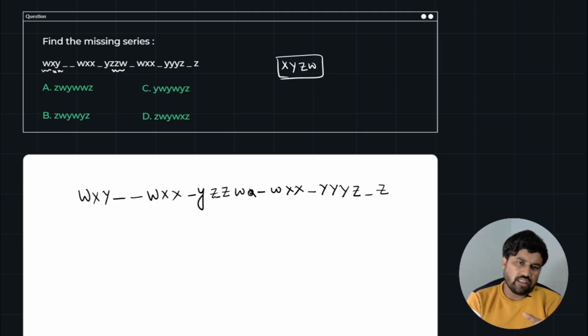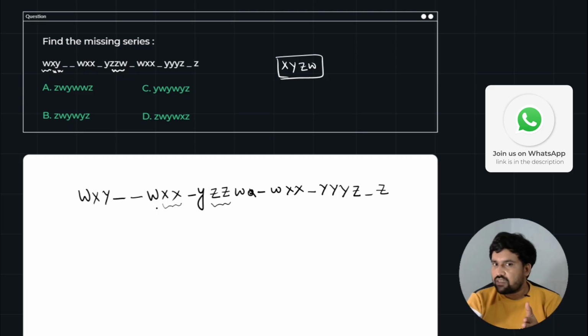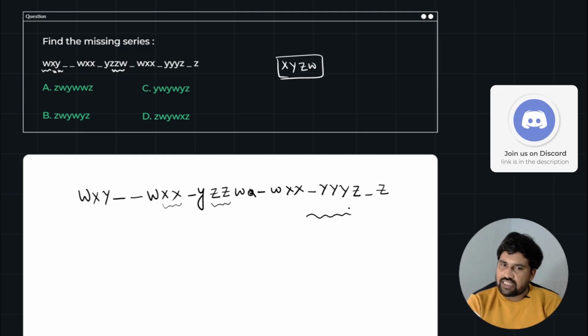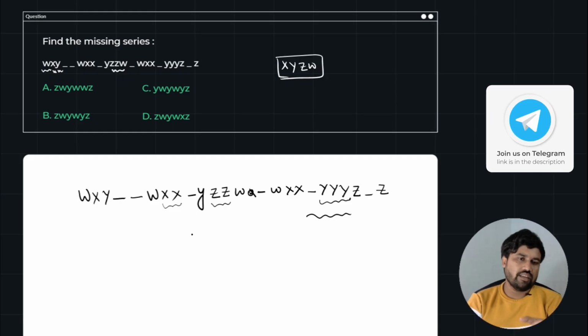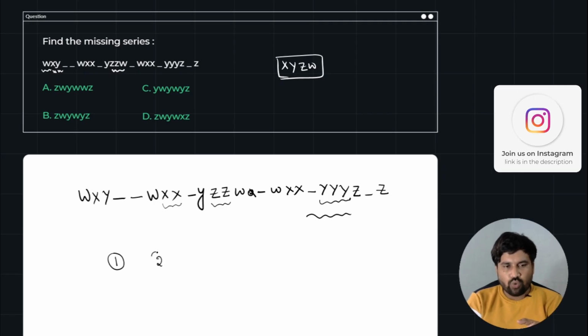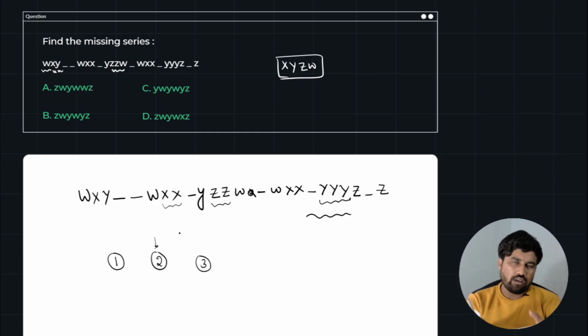Guys, the first time, W, X, Y is coming in a continuous pattern. When I look into the middle of the sequence, Z is repeated 2 times and X also is repeated 2 times. So there may be a chance it is first repeated 1 time, next it is repeated 2 times. At the end of the series, Y is repeated 3 times. So here I got some logic: it is repeated 1 time for the first time, 2 times in the second sequence, and 3 times after that. Is it allowed in this pattern or not?